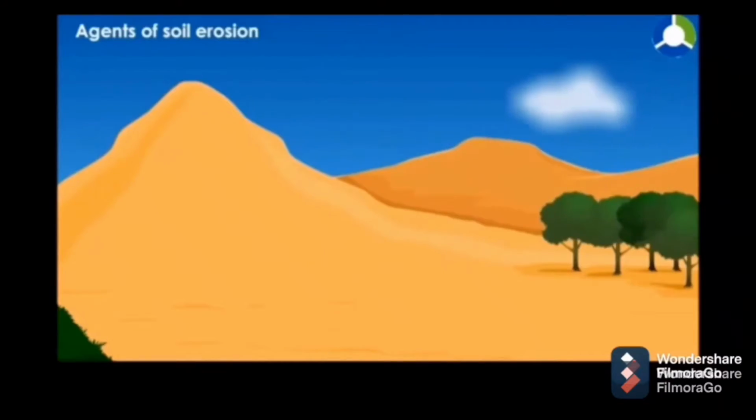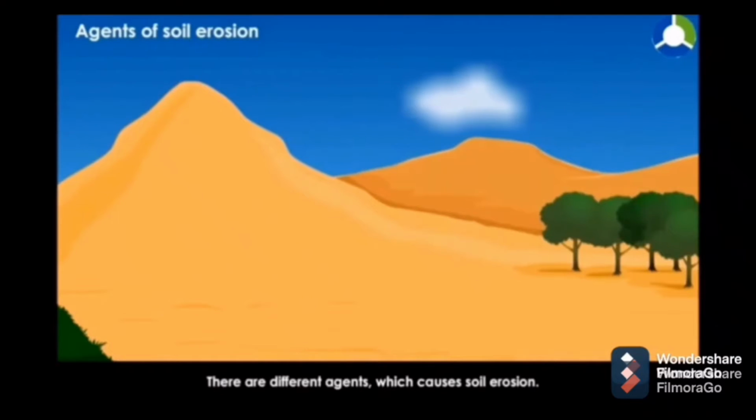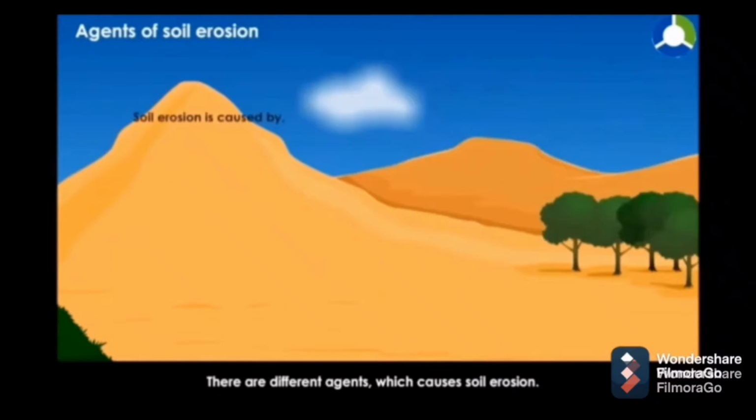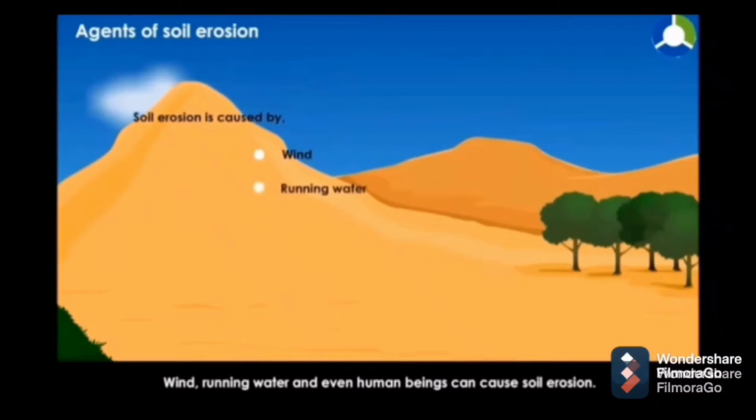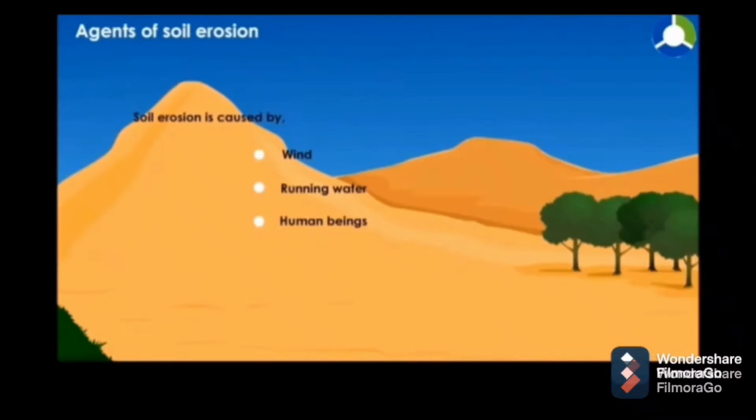Agents of soil erosion. There are different agents which cause soil erosion. Wind, running water, and even human beings can cause soil erosion. Soil erosion makes the land unfit for growing plants.